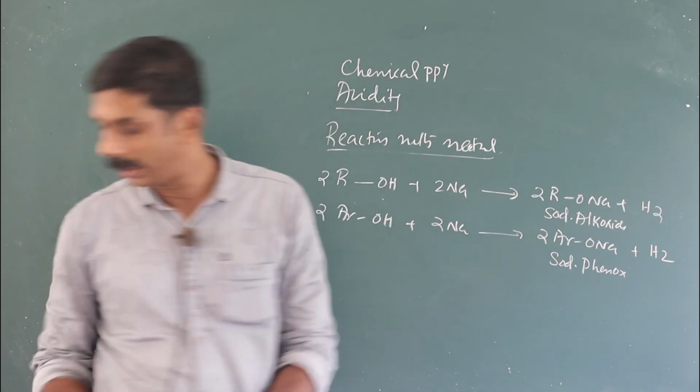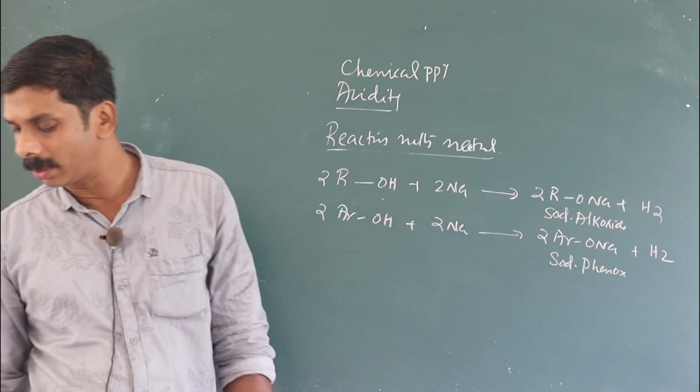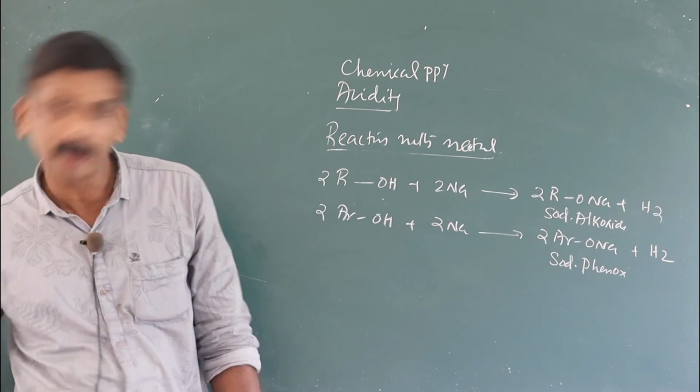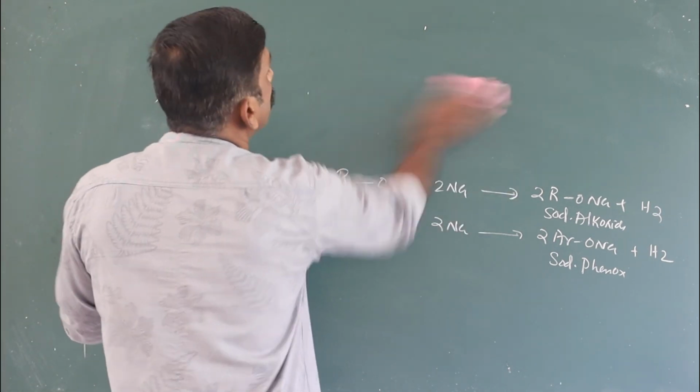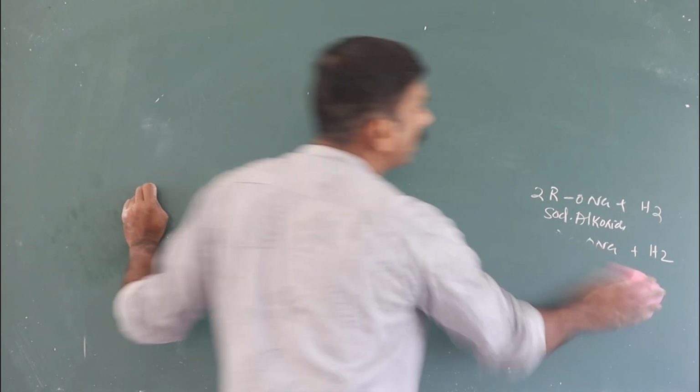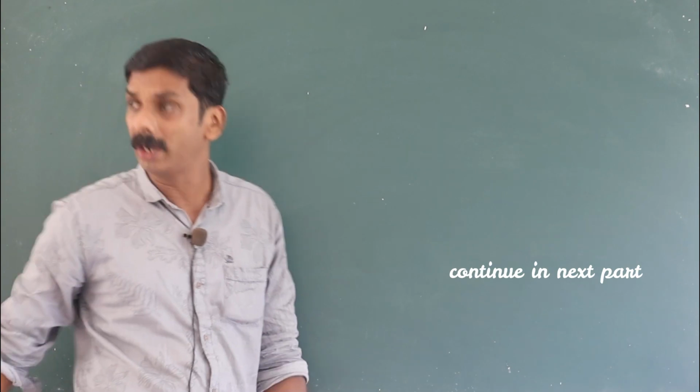Here you can see that phenols are more acidic than alcohols. This is very important for the exam. Phenols are more acidic than alcohol, or alcohols are less acidic than phenol.